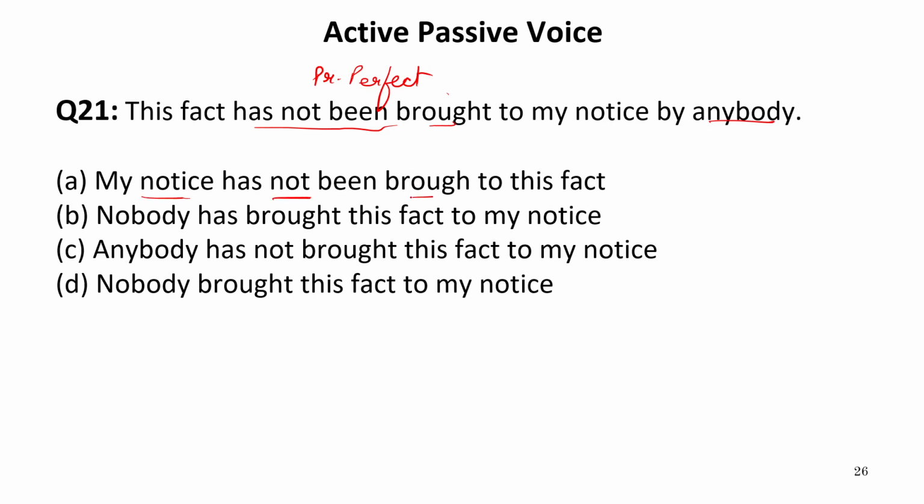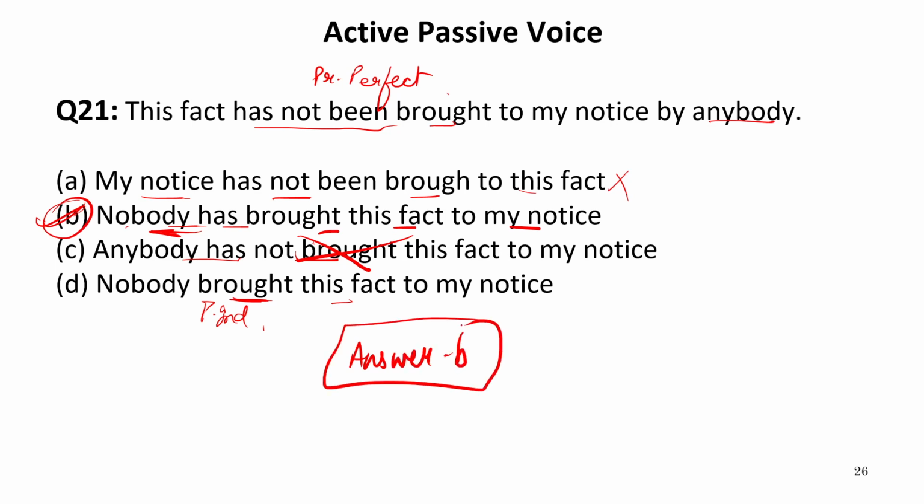"My notice has not been brought to this fact." This is incorrect. "Nobody has brought this fact to my notice." So this is a negative sentence and this is in active voice. "Anybody has not brought" is incorrect because "anybody has not" is not the correct structure. In fact, we should use "nobody." "Nobody brought this fact" refers to past indefinite tense, which is not the requirement. We need the sentence in present perfect tense. Therefore, B is the correct answer. So our answer is B.